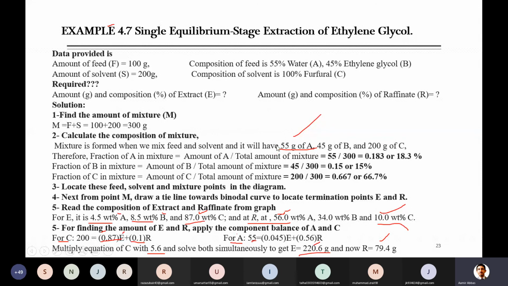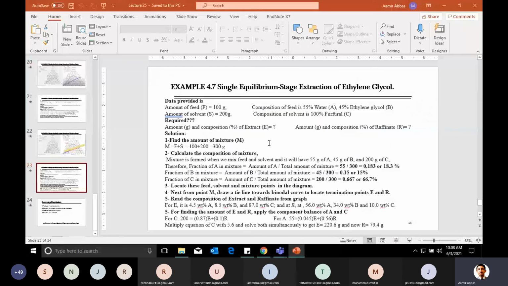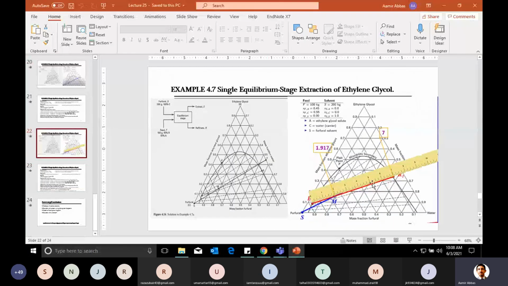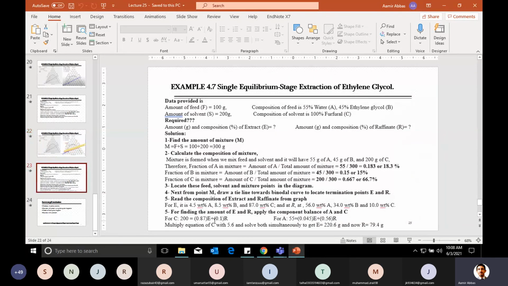I advise you to check what the inverse lever rule is and how you can find the amounts of extract and raffinate with it. With the ruler, which you have already seen here, they measure these values and can do this calculation quickly instead of going through the material balance. If you are interested, kindly go through that. Otherwise, you can apply the balance and solve two equations. It will also not take much time.